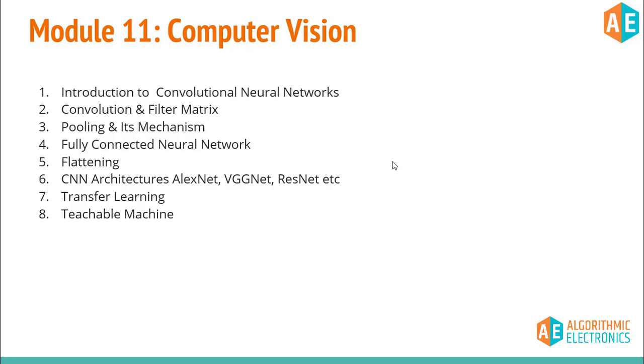For that, we are going to use convolutional neural networks, which are one of the most popular and powerful algorithms for image classification and image recognition problem statements. We'll also discuss different architectures of convolutional neural networks. We'll talk about transfer learning, and we'll also discuss a programming-less platform for computer vision, which is nothing but Teachable Machine.